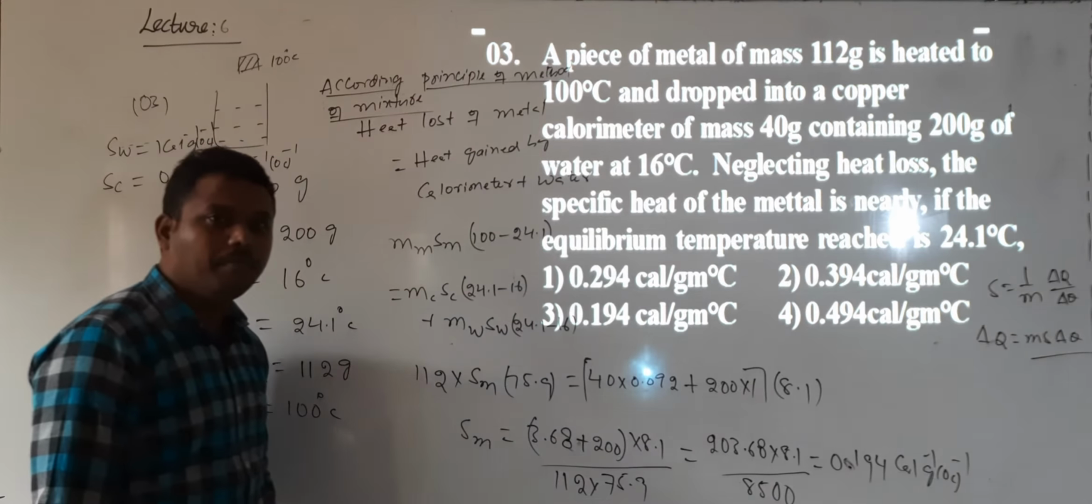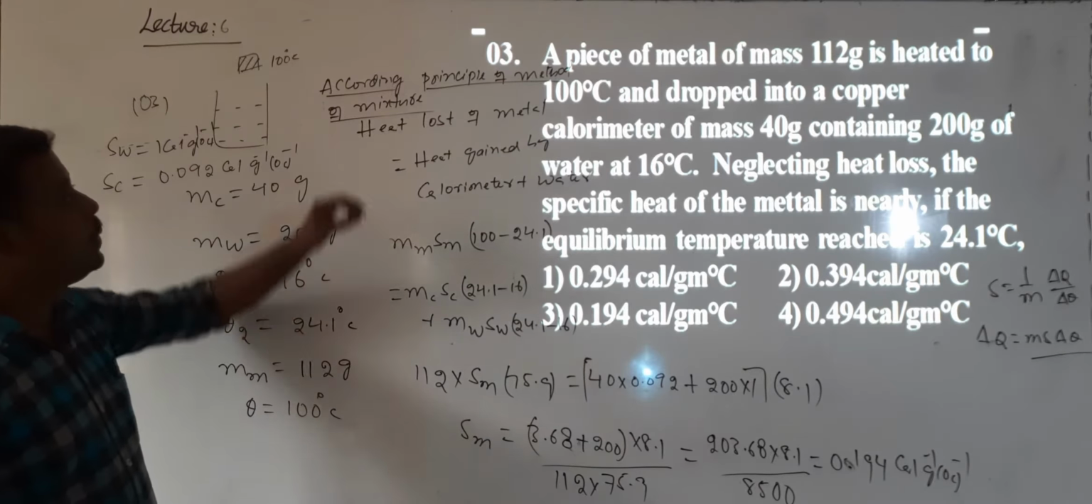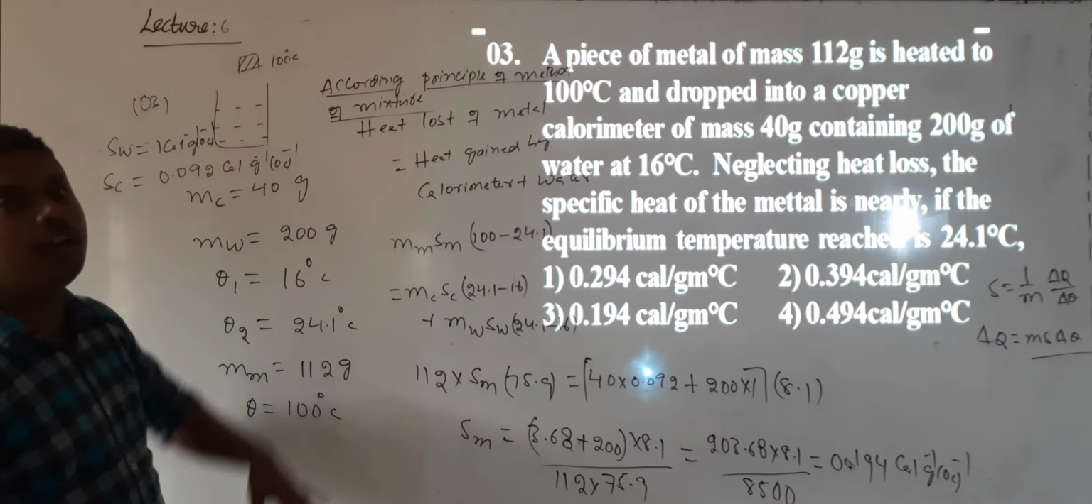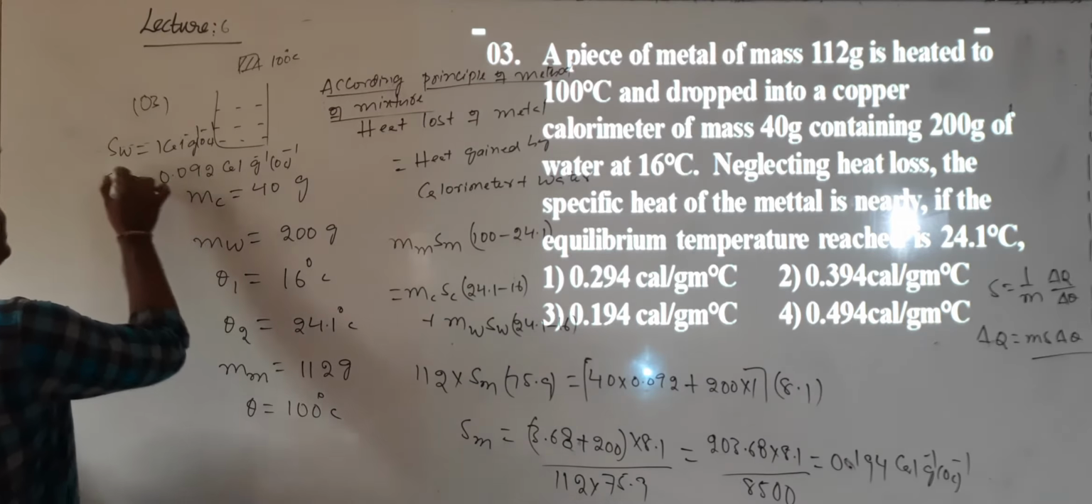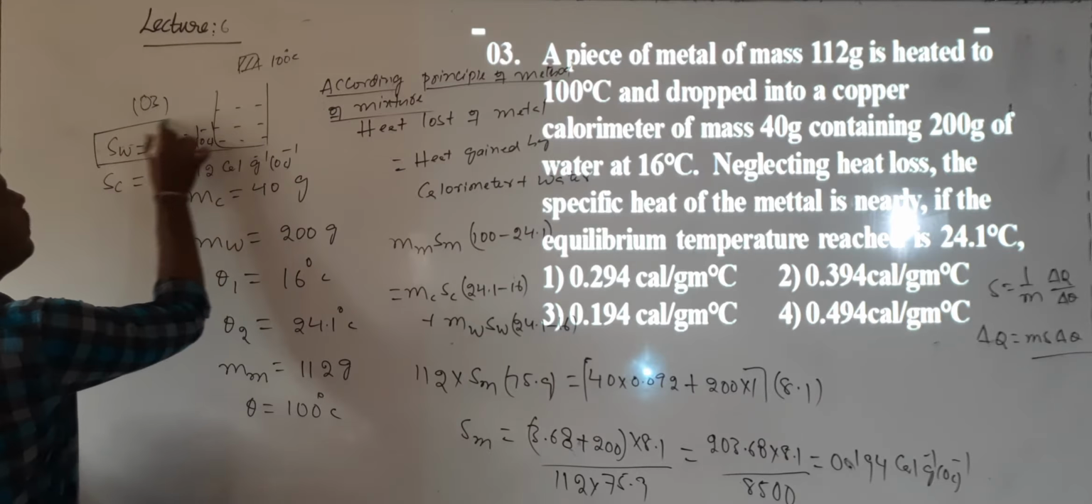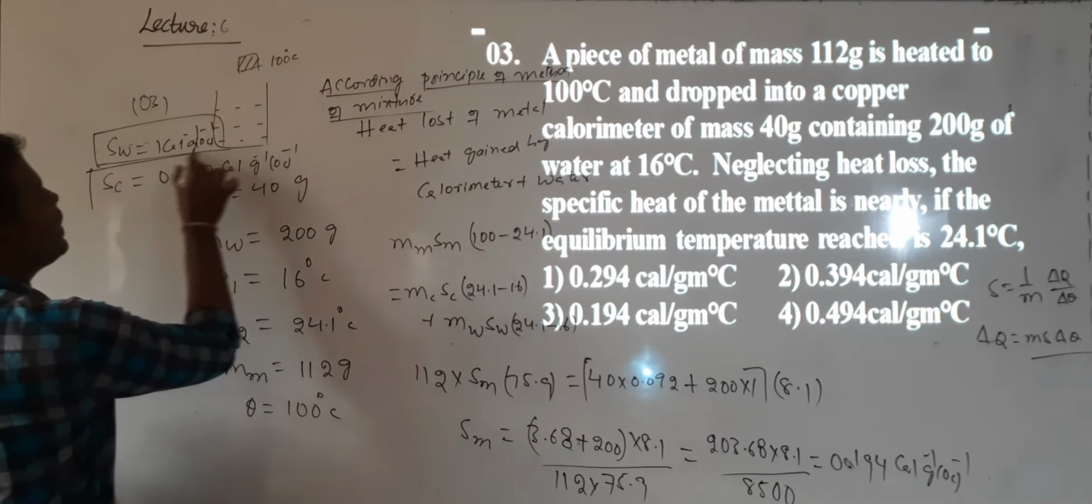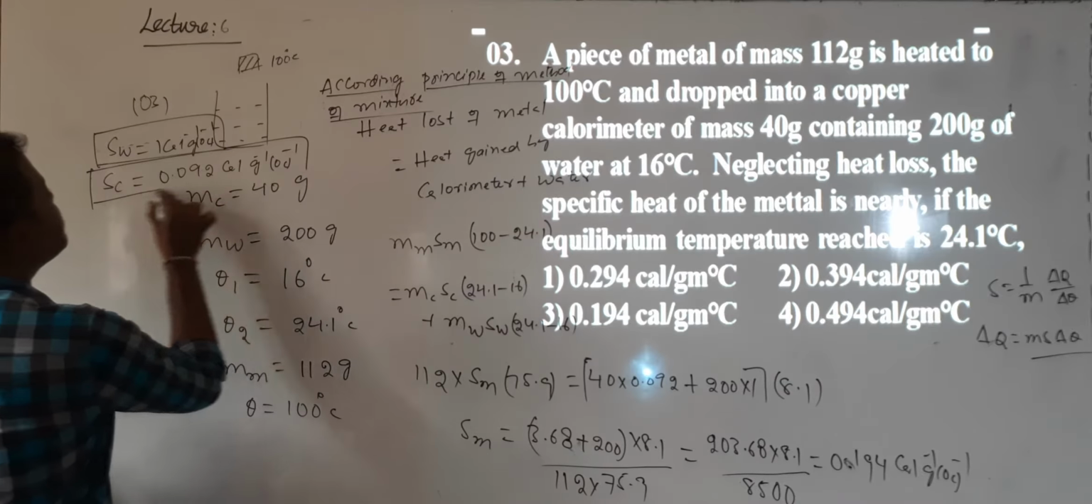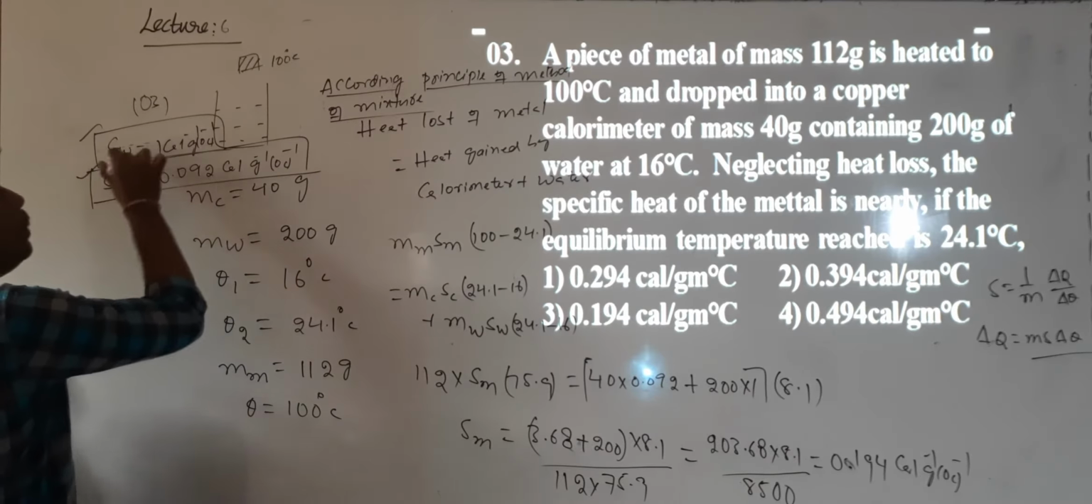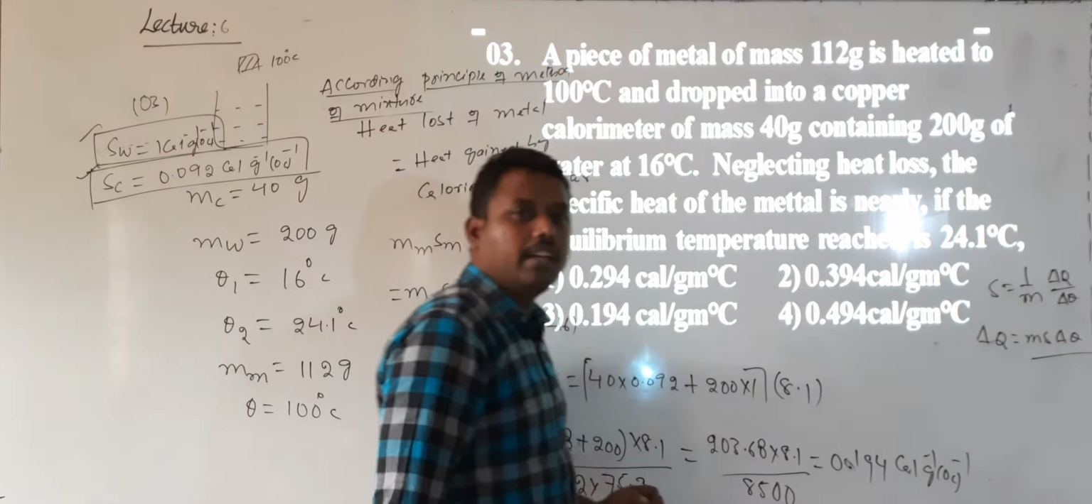Okay? Question understood? Which principle will we apply? The principle of the method of mixtures. Anyhow, in any class you need to remember the specific heat of water. But in this case, one extra thing is the specific heat of the calorimeter, that is copper. The copper value was there.